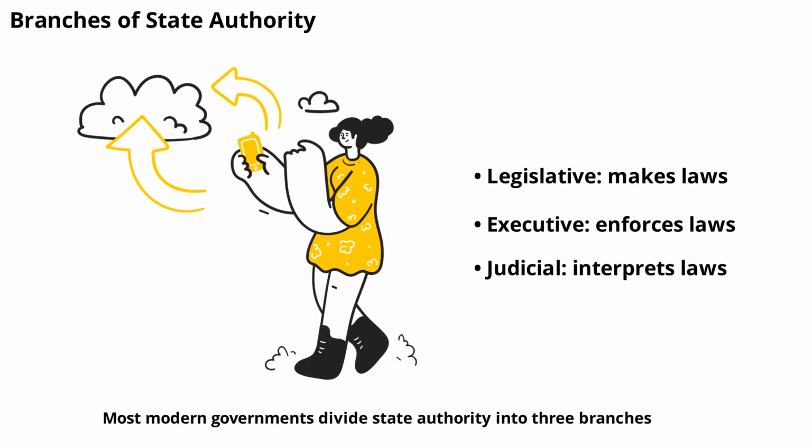Most modern governments divide state authority into three branches: legislative, executive, and judicial. The legislative branch makes laws, the executive enforces them, and the judicial interprets them. This separation of powers helps prevent any one branch from becoming too powerful and ensures a system of checks and balances. Each branch has its own distinct roles and responsibilities.